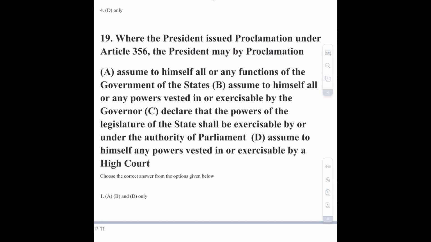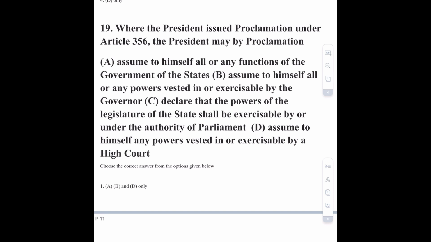Moving towards question number 19, that is where the President issued proclamation under Article 356. The President may by proclamation, option number A is assume to himself all or any function of the government of the state. This is a correct answer. Assume to himself all or any powers vested in or exercisable by the governor. This is also correct. Declare that the power of the legislature of the state shall be exercisable by or under the authority of the parliament.